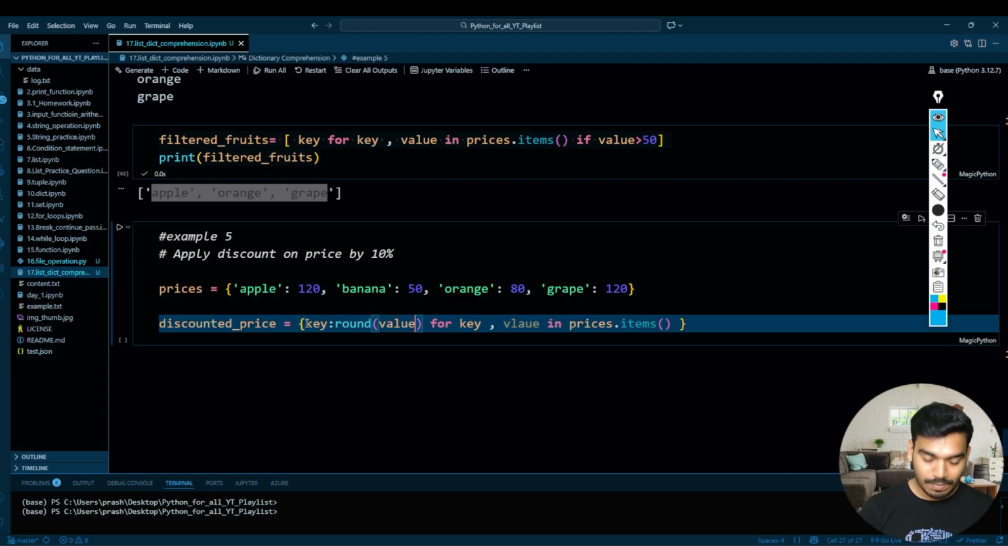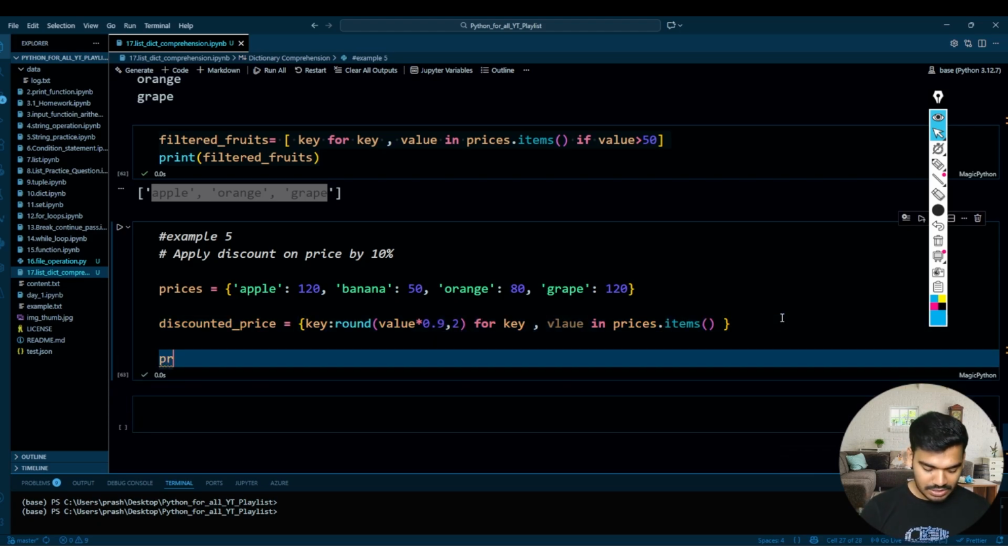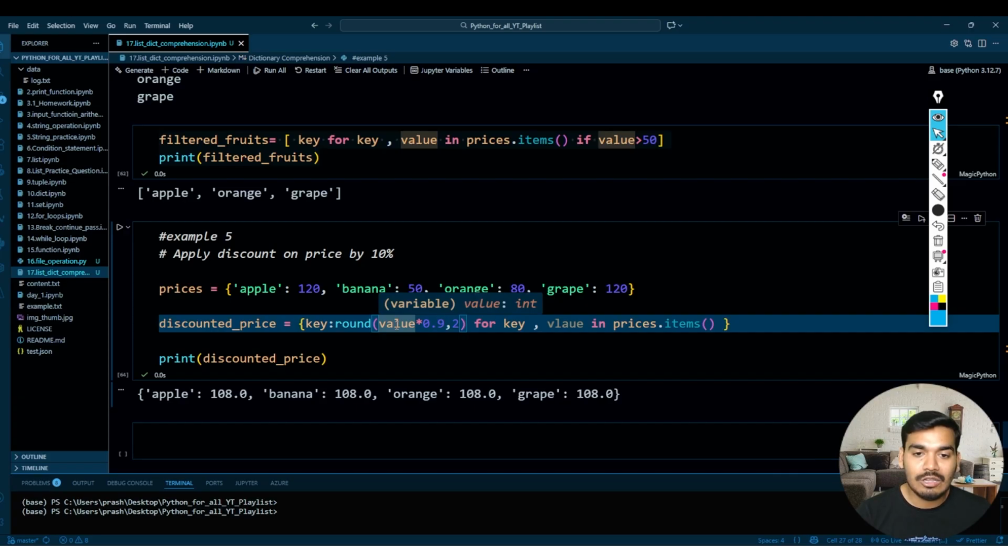So value with a 10% discount, so we should get 90%, right? So value times 0.9, comma 2, meaning I want 2 decimal points. After that you just print your discounted price over here. It is the same code, guys. We have just used discounted price here, meaning I have multiplied by 0.9, which is 90% of the value, and I made it 2 decimal points. Perfect. And the rest I think is the same, you know that very well.